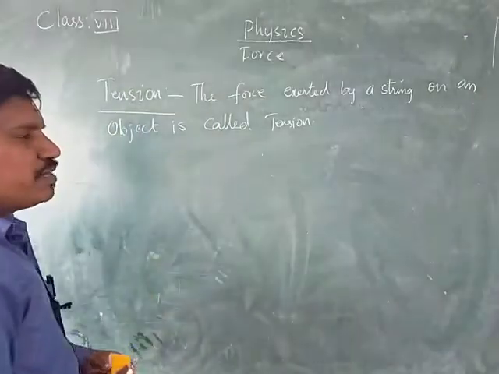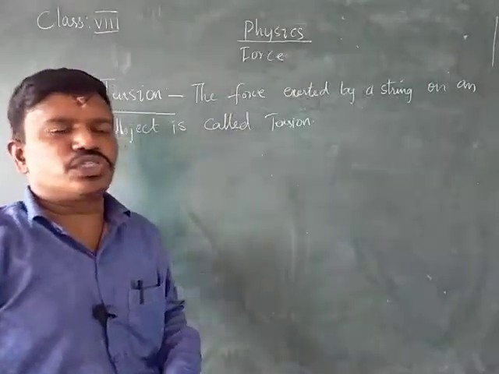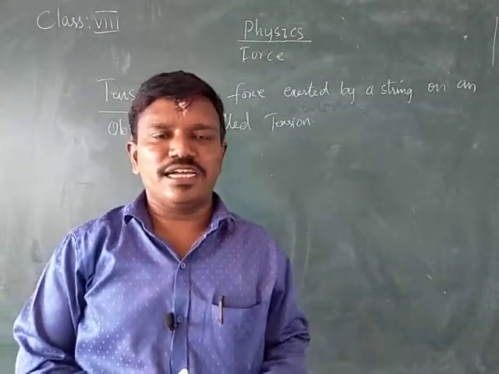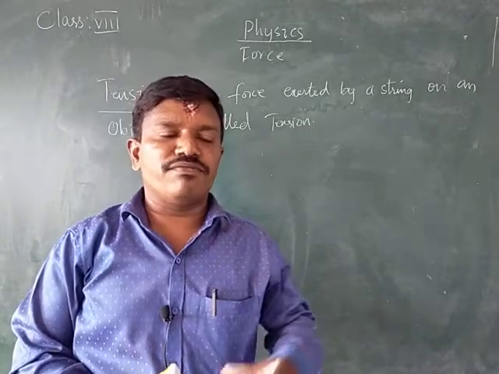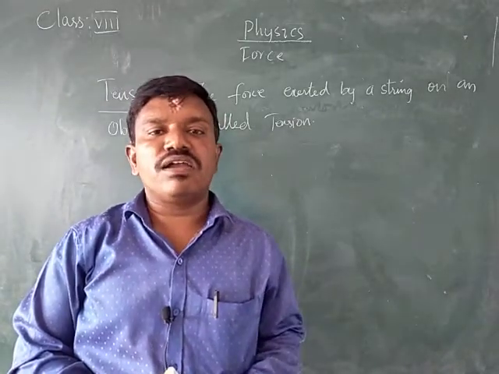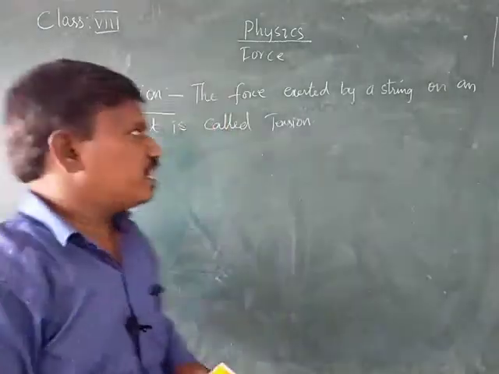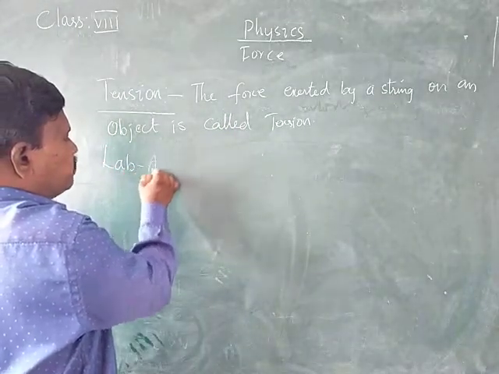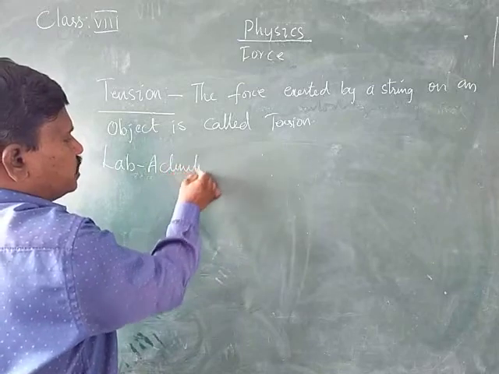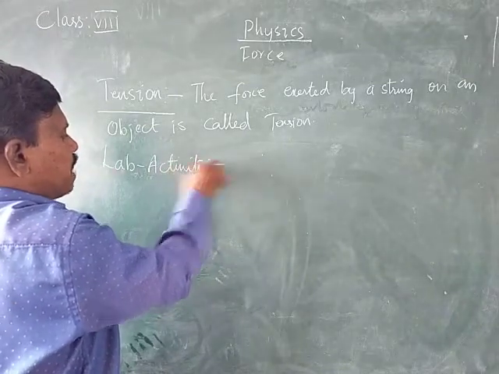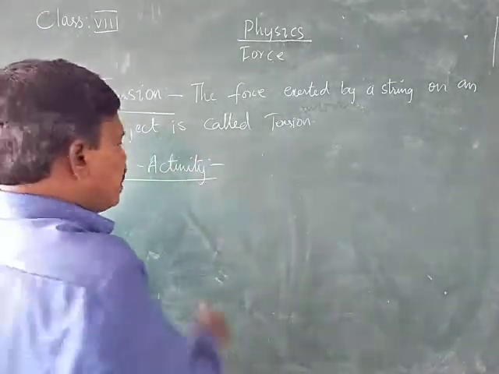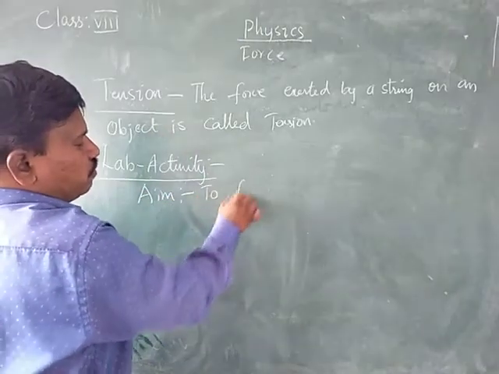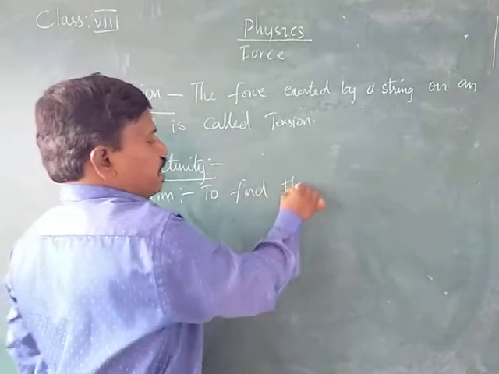And here we are able to find the limiting force of an object. What do you mean by limiting force? It is the force which is used to break the string. What is the force that is exerted to break it? That is called the limiting force. For that we have given a lab activity. What is the aim of this lab activity? To find the limiting force of an object.